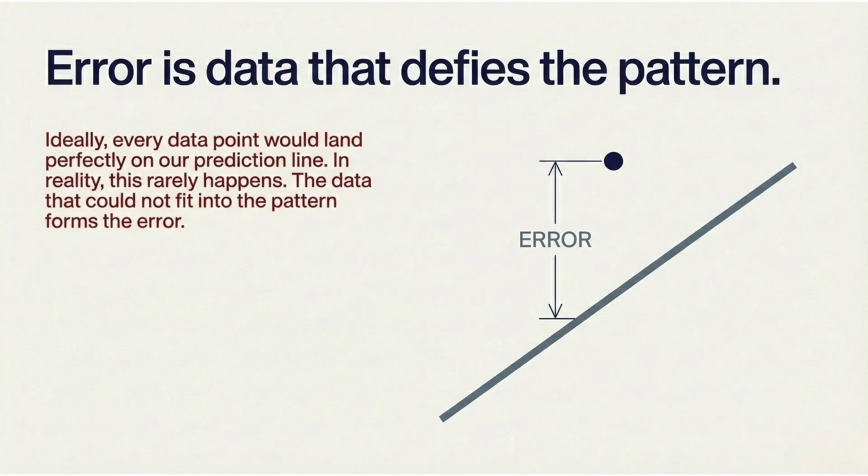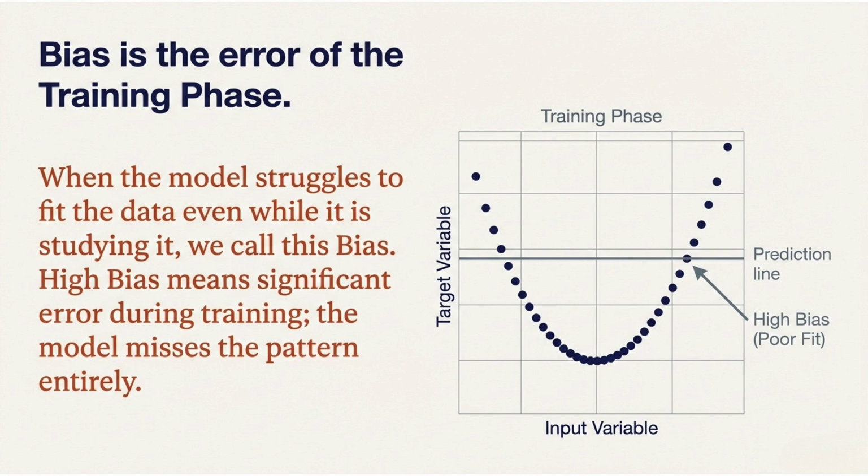In an ideal world, every prediction would land perfectly on the prediction line. In reality, that almost never happens. The difference between a model's prediction and the actual data point is called error. Error represents the portion of the data that doesn't fit neatly into the learned pattern, and understanding error is key to improving our models.